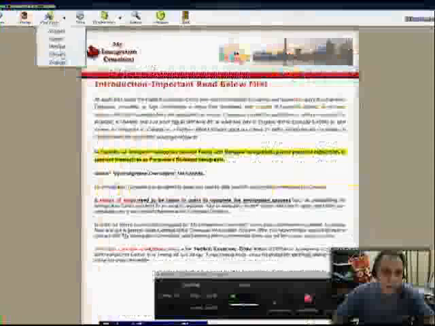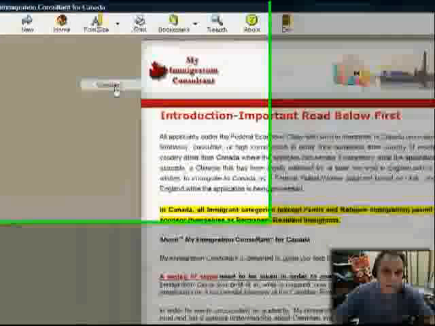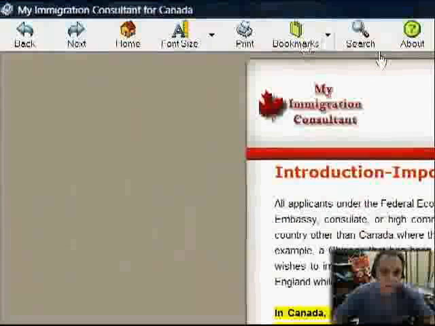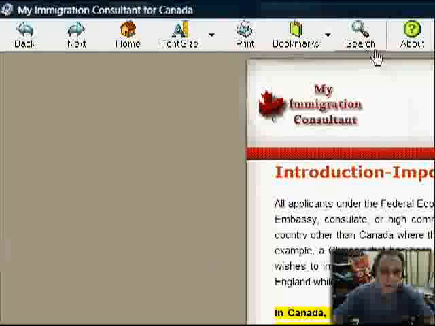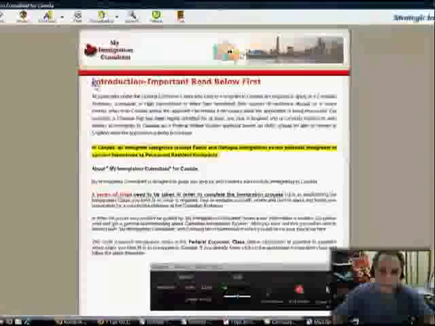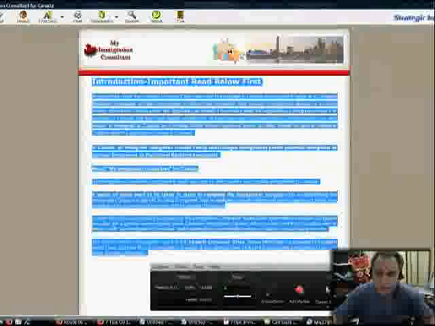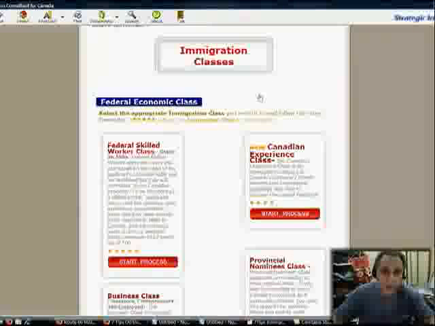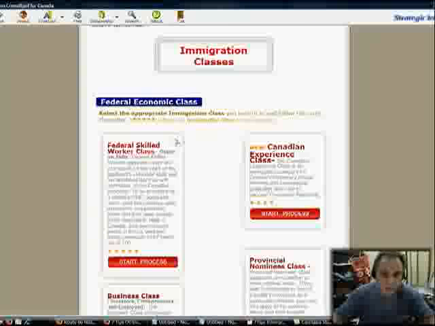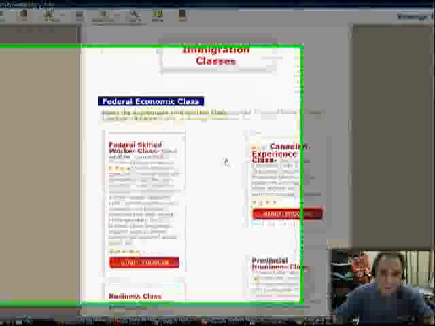Right here you can adjust the font size, bookmarks you want. And here you have a very useful function, which is a search function, and I'm going to show you more about that later. And the first time you open this, you should read all this because it's important. All the immigration classes, you will need to establish which immigration class you fit best, and based on that, you start the process.